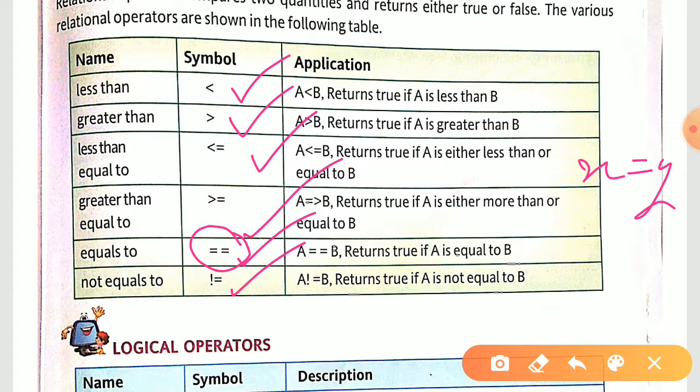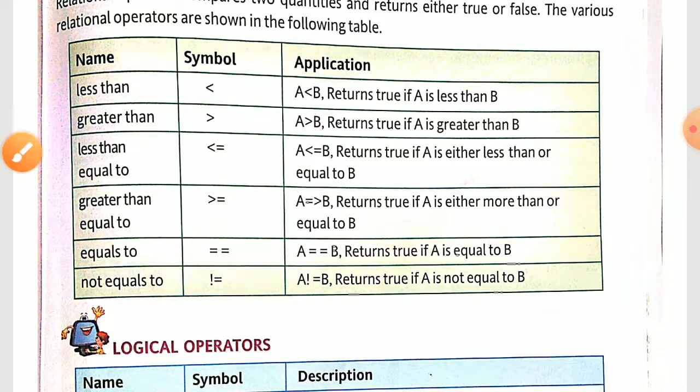But over here in your computer, in your programming language, if you are going to compare two values, then at that time you have to write x double equal to y. Okay, it means this double equal to acts the same way your single equal to acts in maths. So if x is equal to y, it is going to give you true, otherwise it is going to give you false. Now these are all your relational operators.